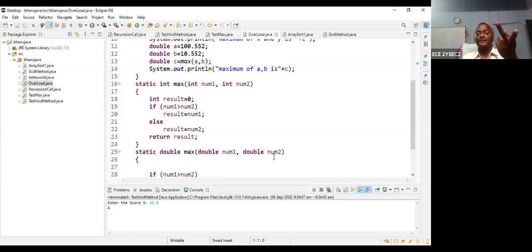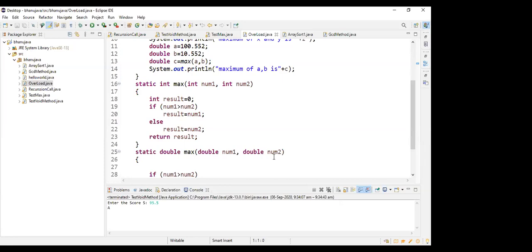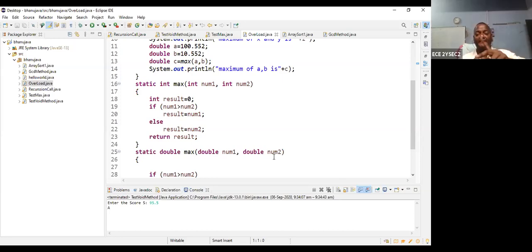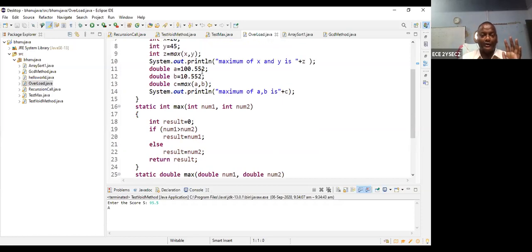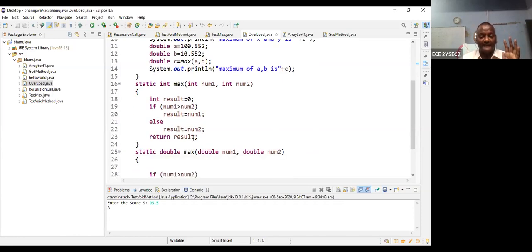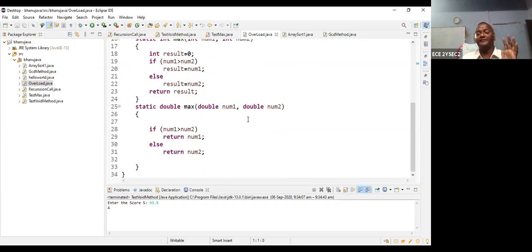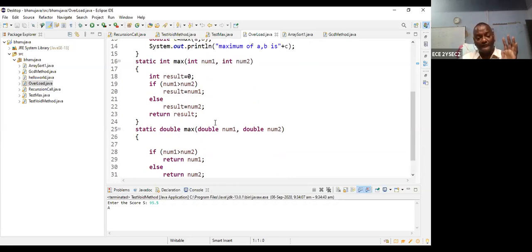Next thing, argument values should be copied into parameters in the same manner. Suppose the order changes, then the result changes. Third, if arguments and parameters are different data types, then the method should not work. It will give the wrong value. So that's why here I am calling the integer max of x, y, and here I am calling the double max. So what is overloading?